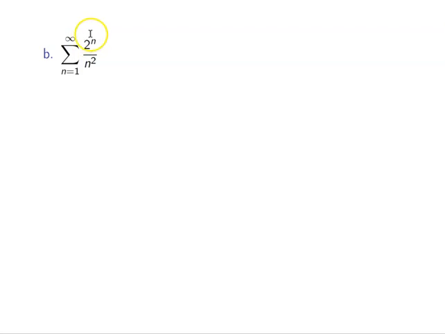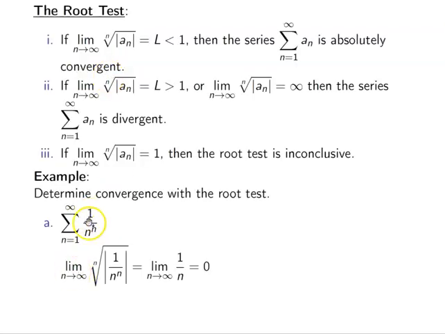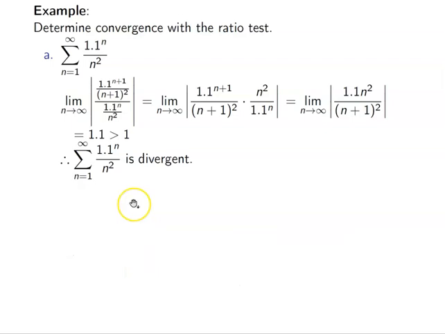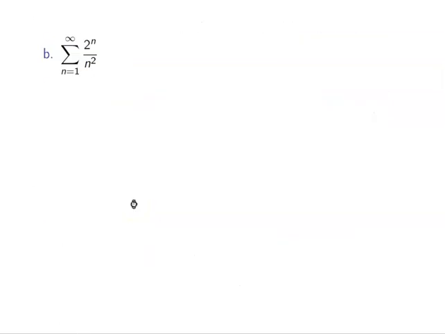So I can use the root test here, or I can also use the ratio test. Same thing here, I could use the ratio test as well. Just 1 over n to the nth power. I think we didn't have that for this example. I think that was a previous video.